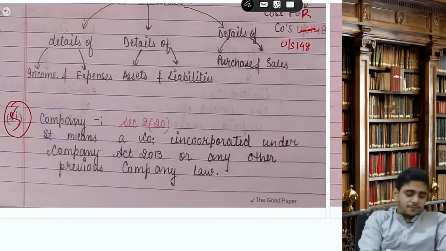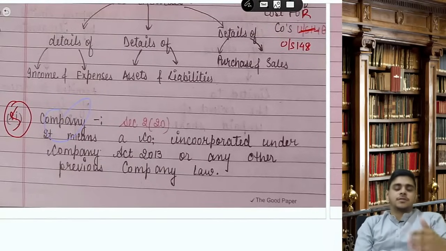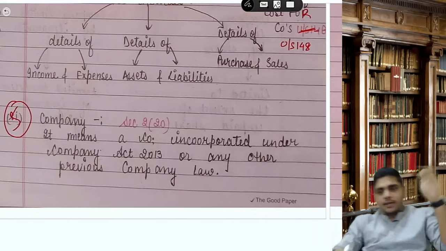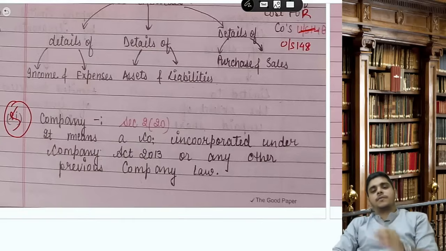The next definition is company. Very simple. Company means a company which is incorporated under Companies Act 2013 or any other previous law.